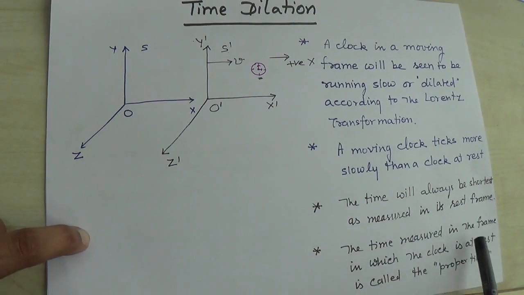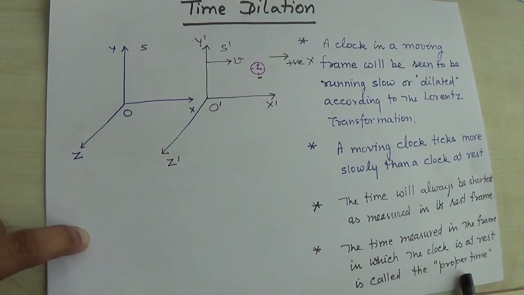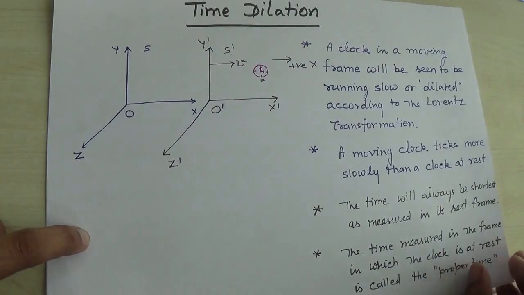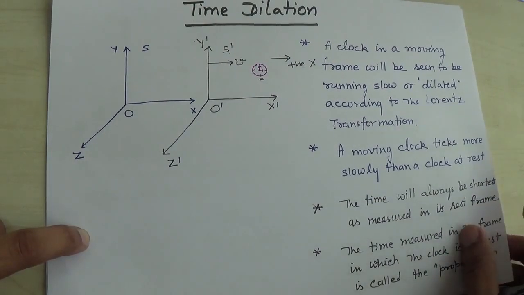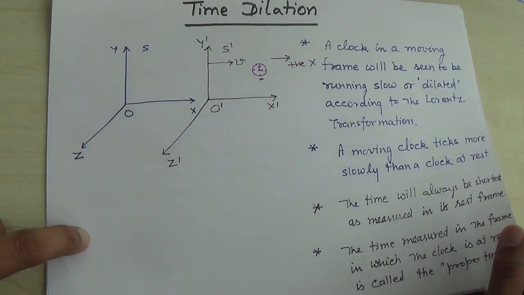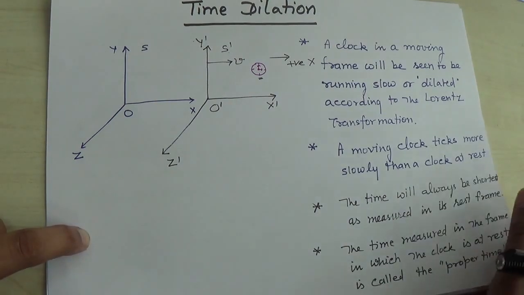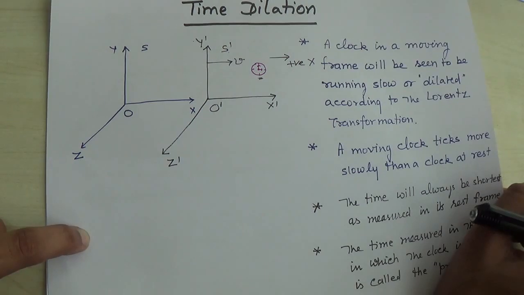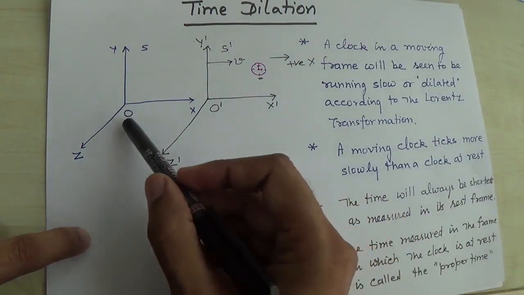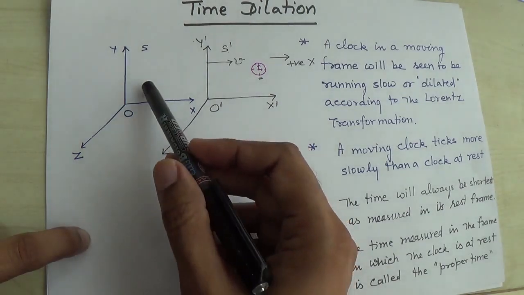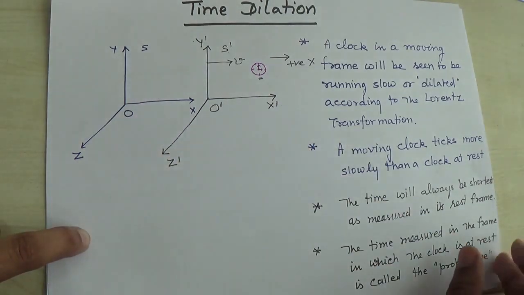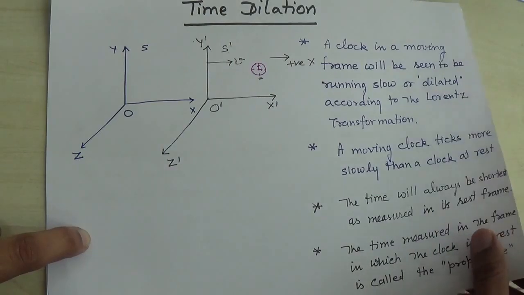The time measured in the frame in which the clock is at rest is called the proper time. So let us see this time dilation in detail. The basic thing is that, according to the Lorentz transformation, the time observed by the observer O in the rest frame will be dilated. It will be longer.